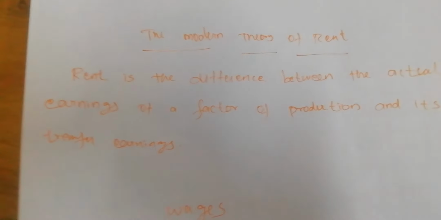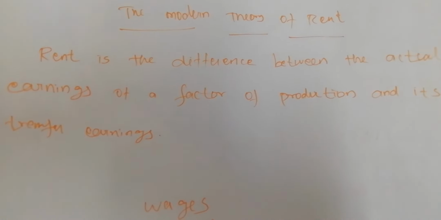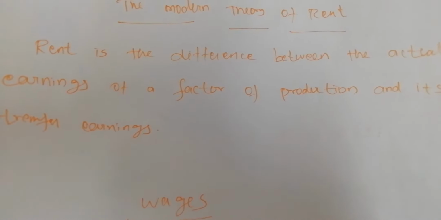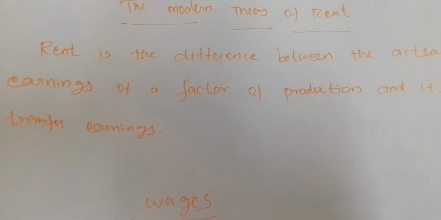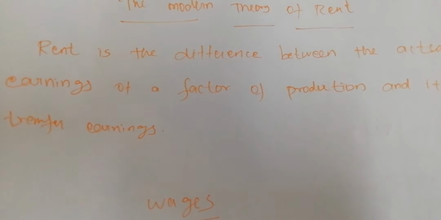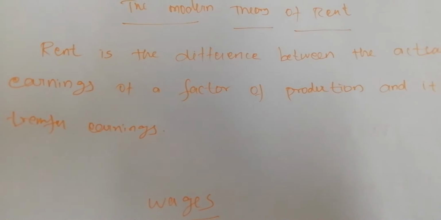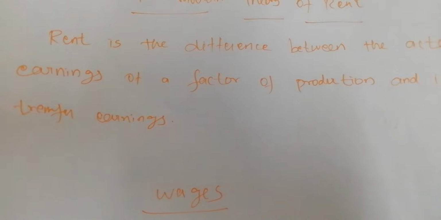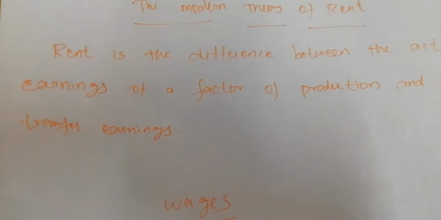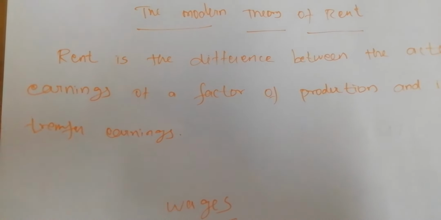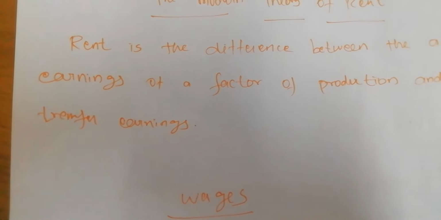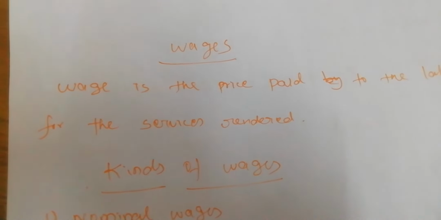Transfer earnings mean, now if the labor is used to produce any of the commodities, and within the short period or the long period there is no employment for the labor, he will go to another work. Whenever he changes his work, he will get some extra earnings. The amount of extra earning earned by the labor is considered as the rent.